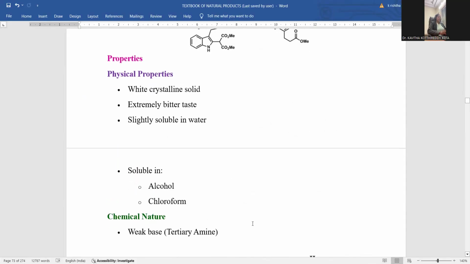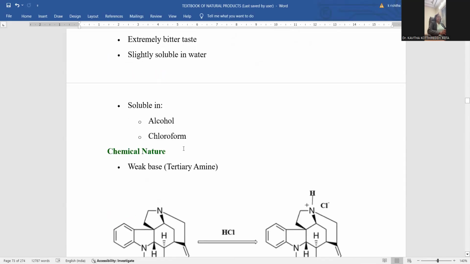Let me introduce their properties. Being a solid, except nicotine, all the alkaloids are solids only. So here, white crystalline solid is the nature of this compound, with an extremely bitter taste because of the many nitrogen atoms within the molecule. Slightly soluble in water, being an organic entity, since most organic character will reduce the water solubility, and it is obviously soluble in alcohol and chloroform because of its organic nature. Much more carbon content is present within the molecule. That's the reason why solubility in organic solvents is more common.